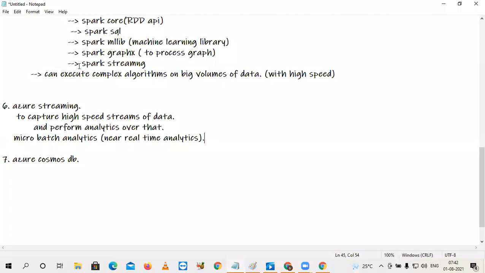Suppose you are interested in, for every 4 seconds or 5 seconds, how many people are joining, from which location most people are joining, what most people are talking about, what the people trends and taste preferences are. Time to time, tastes and preferences will be changing. Such kind of analytics you can perform by using Azure streaming and even by Spark streaming also.